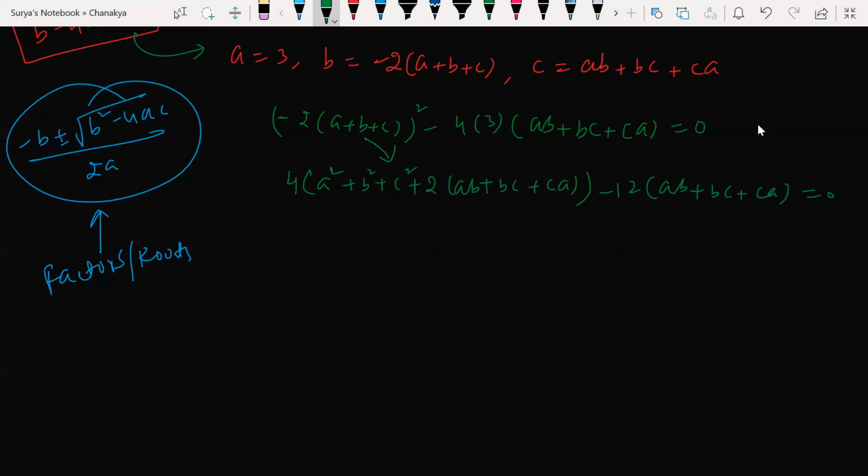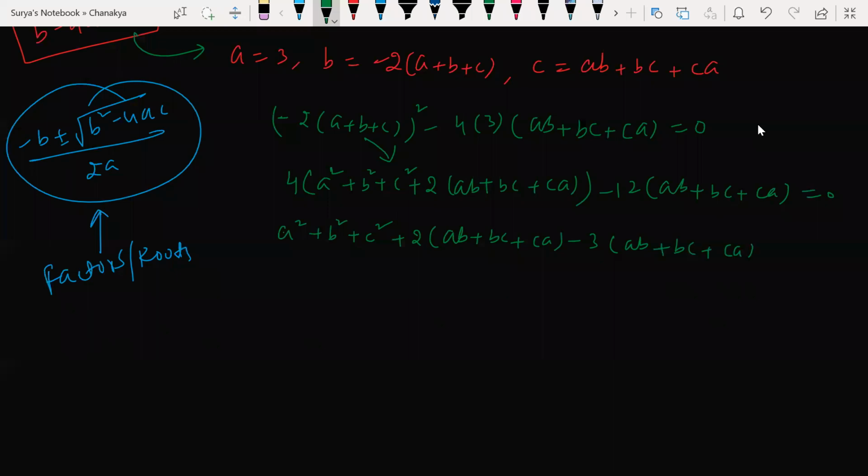Yes, sir. We can take 4 common. Fantastic. If you take 4 common, what happens? Look at this here. It will become a square plus b square plus c square plus 2 times of (ab plus bc plus ca) minus 3 times of (ab plus bc plus ca) is equal to 0. Hope every one of you is following the class.